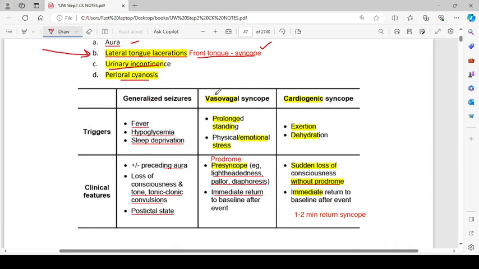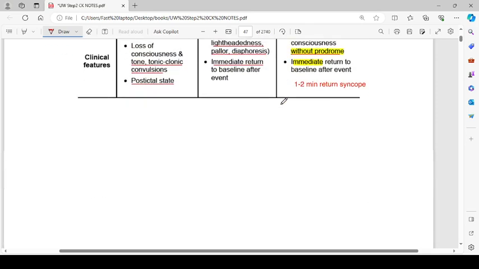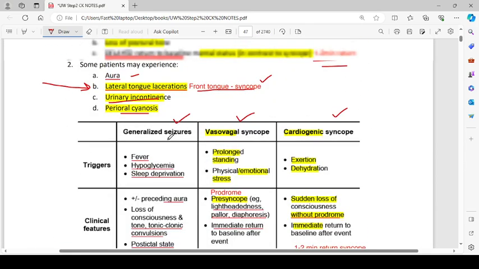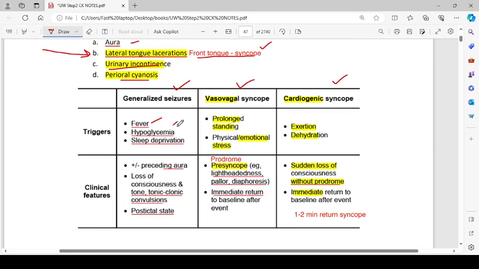So there are three things to compare: generalized seizures, vasovagal syncope, and cardiogenic syncope. The triggers for a generalized seizure can be fever, hypoglycemia, or sleep deprivation. The clinical features include, with or without preceding aura, loss of consciousness and tone, tonic-clonic convulsions, and a post-ictal state. Vasovagal syncope can happen with prolonged standing, and physical and emotional stress. Its features include a prodrome of presyncope like lightheadedness, pallor, and diaphoresis, with immediate return to baseline after the event.